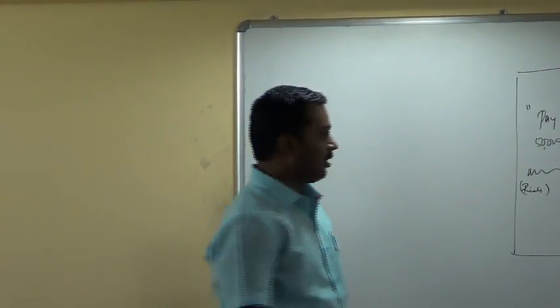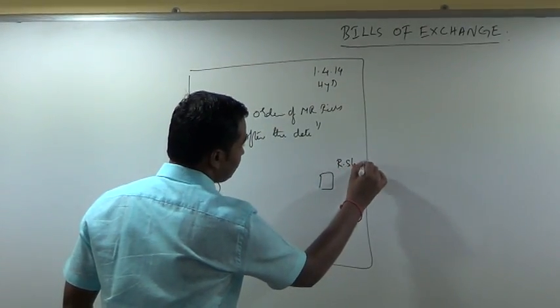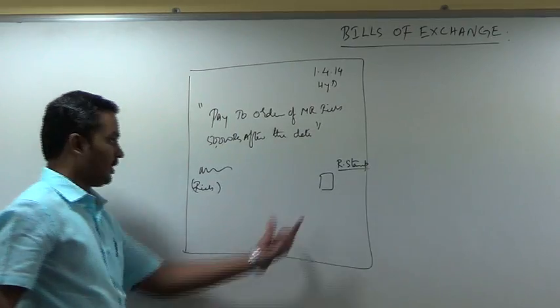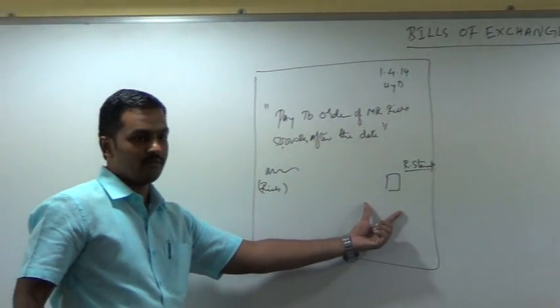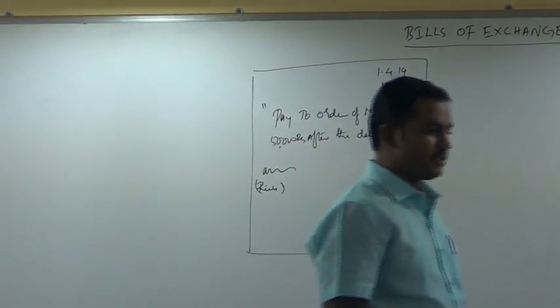Okay. Now, on the right side corner, he will also paste a revenue stamp. Here they put a revenue stamp also. Continue.